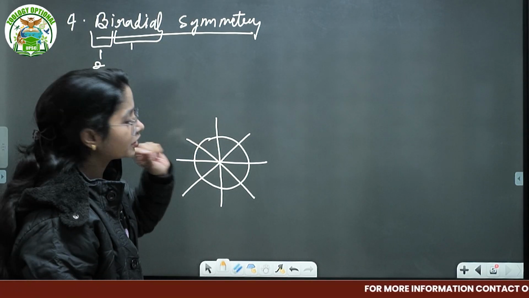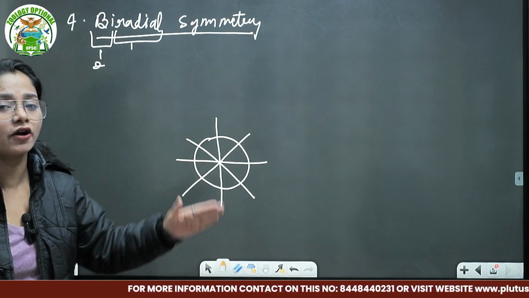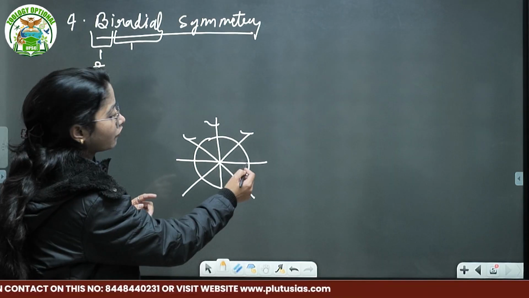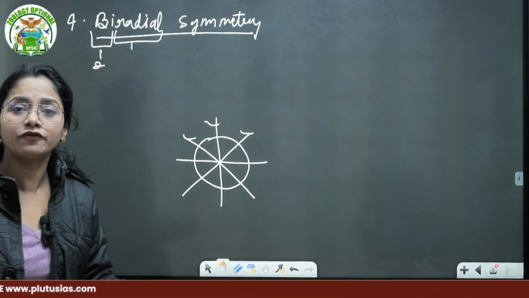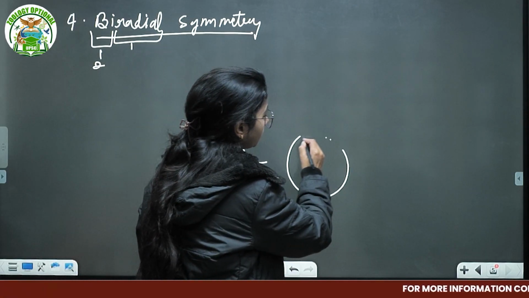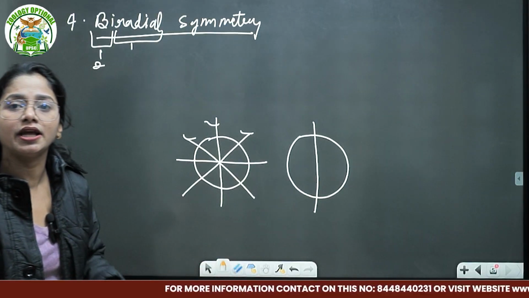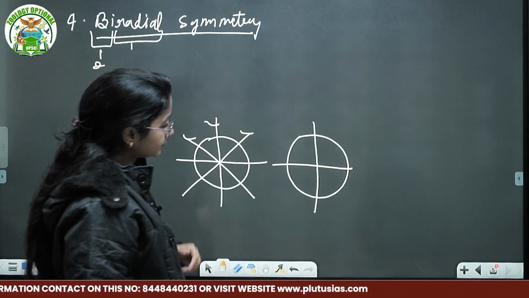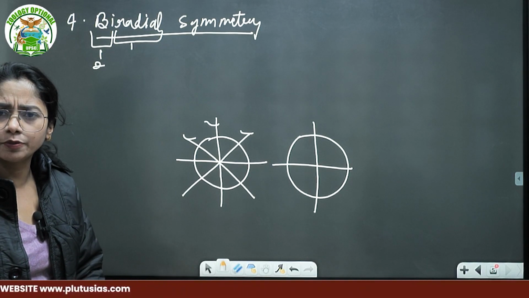If you cut a radial symmetry body arrangement from any axis going through the middle of the body, here, here, here, it will give you equal halves, more than two radii, or better say the diameter. But if you cut a biradial, only one axis is longitudinal and sagittal, and the second axis is longitudinal and transverse. Got it? I hope you understand sagittal.